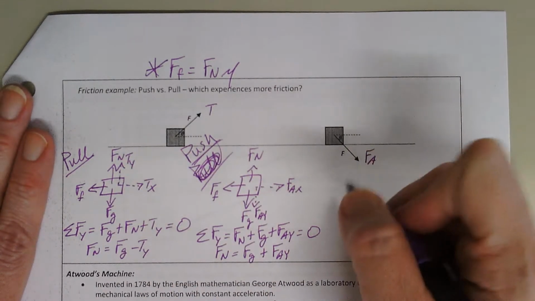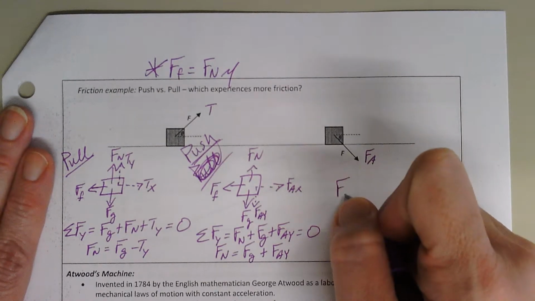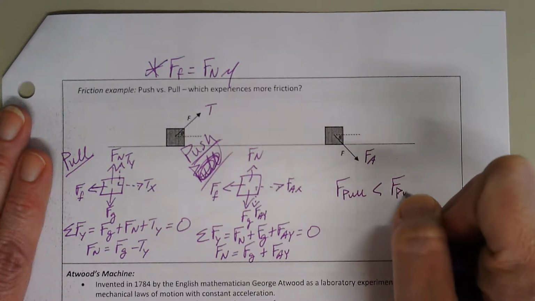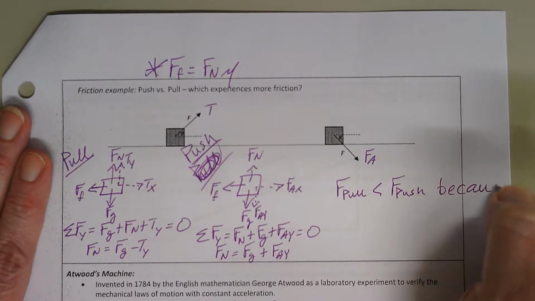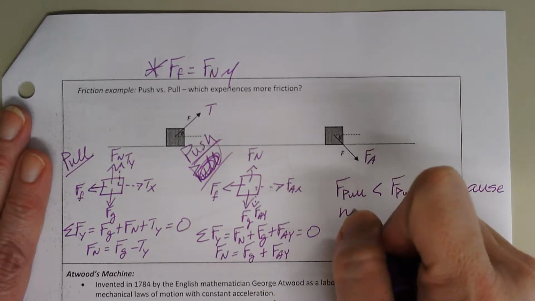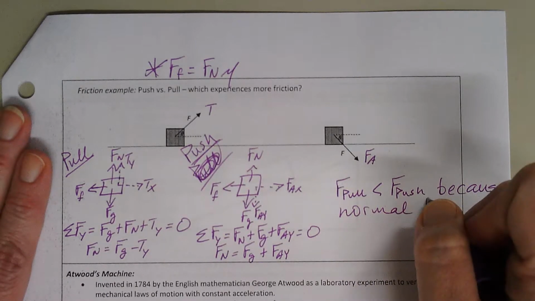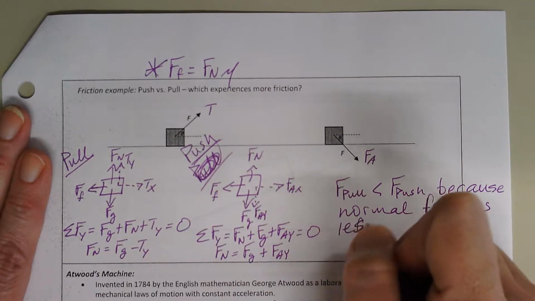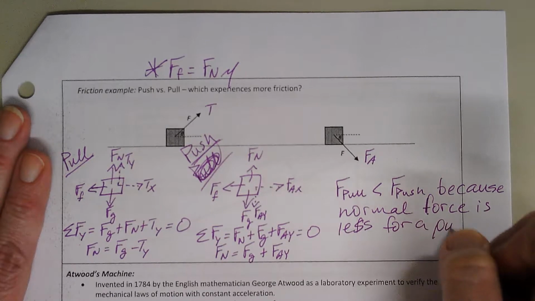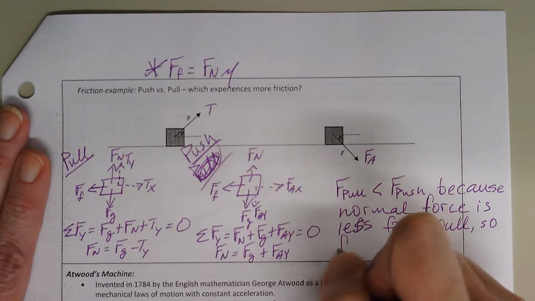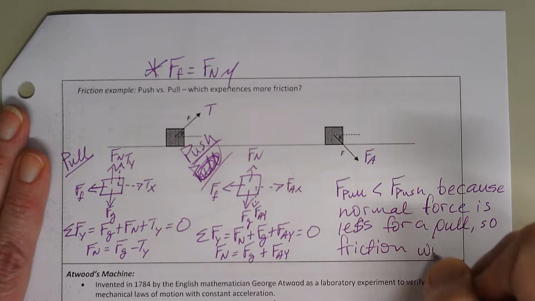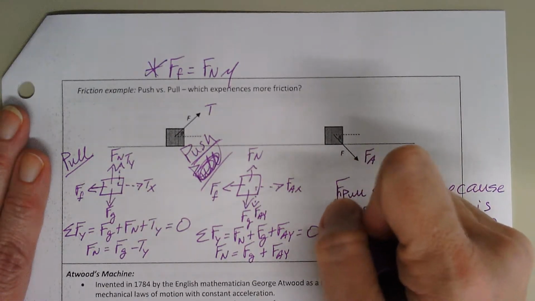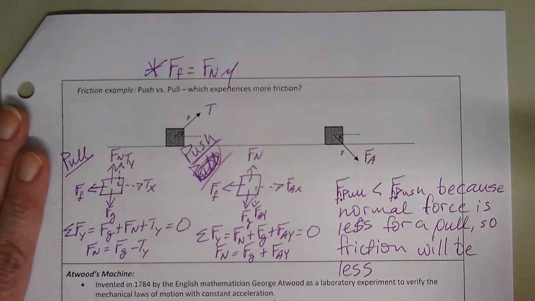So that means that the friction on a pull is less than the friction on a push, because the normal force is less for a pull, so friction will be less. So it should be friction of a pull less than friction of a push.